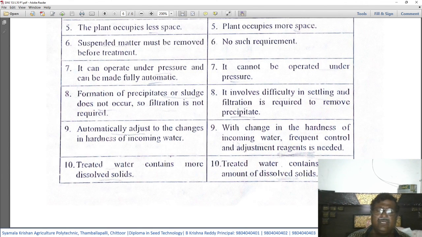With this, today we will conclude the chapter. Then we will see the remaining two methods of treating hard water in the next class.